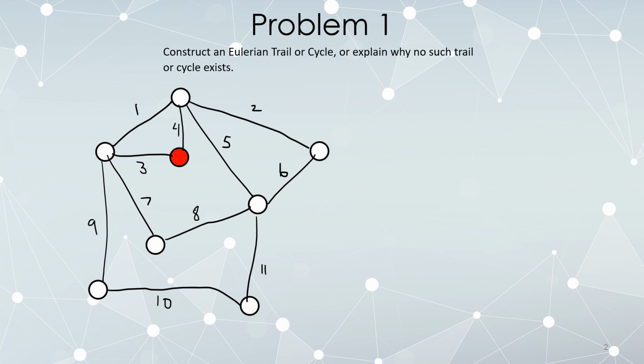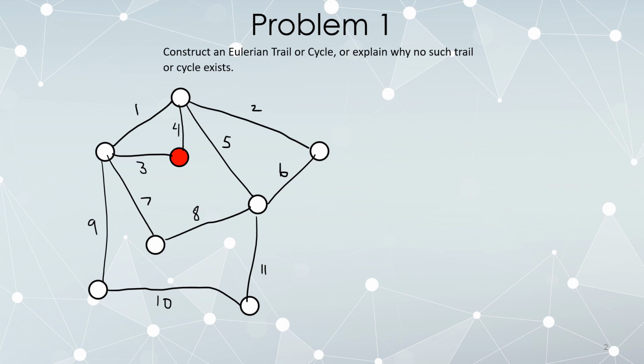All right, we begin this set of exercises by trying to construct an Eulerian trail or cycle in this graph, or to explain why no such trail or cycle exists. So we look at the degrees of all the vertices, how many edges are connected to each vertex: 4, 4, 2, 2, 4, 2, 2, and 2. All of the degrees are even. If all of the degrees are even in your connected graph, you can construct an Eulerian cycle beginning wherever you want.